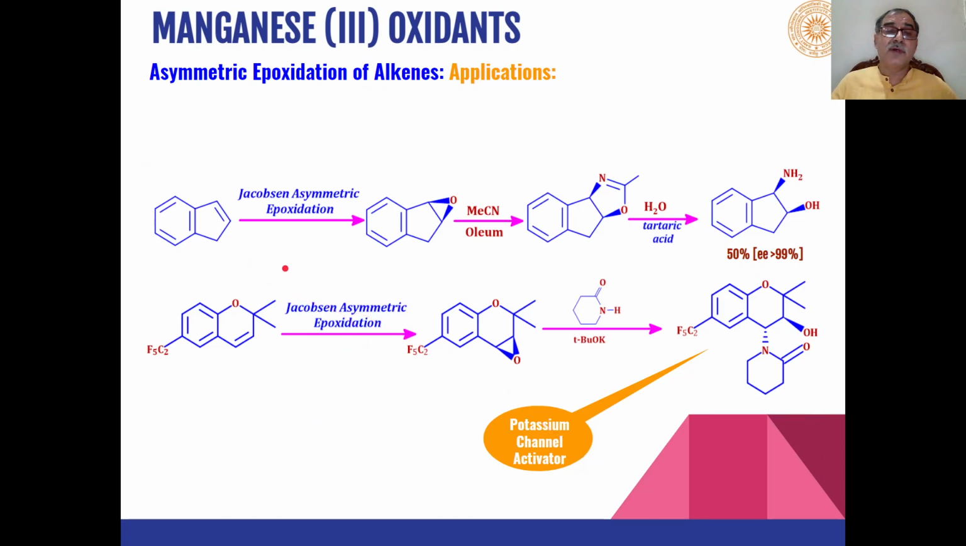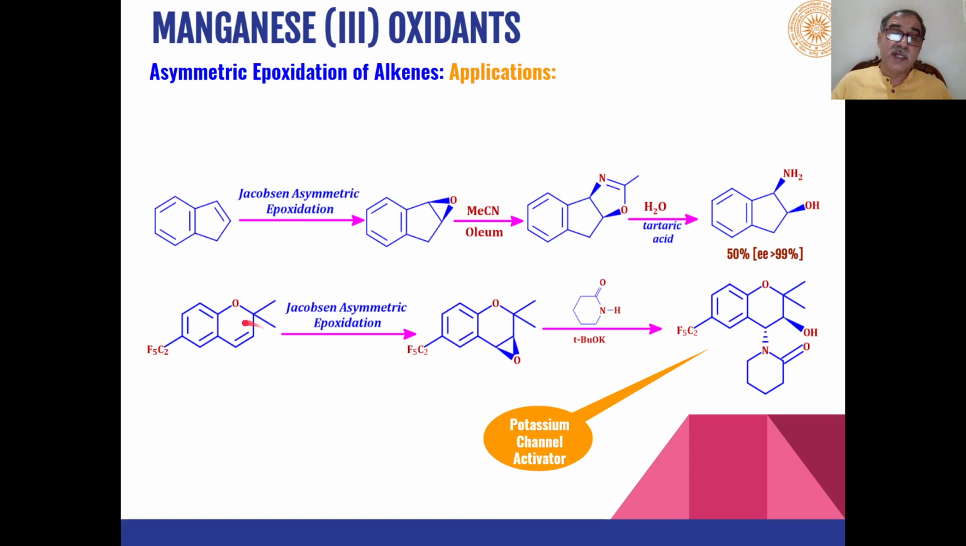Some applications of this Jacobsen or Katsuki asymmetric oxidation are in the case of indene. This gives us this type of stereochemical epoxide as the product, which can undergo reaction with acetonitrile to give this type of oxazoline, and this oxazoline on hydrolysis gives us stereochemically important amino alcohols as the product, which are used as substrates for synthesis of different drug molecules.